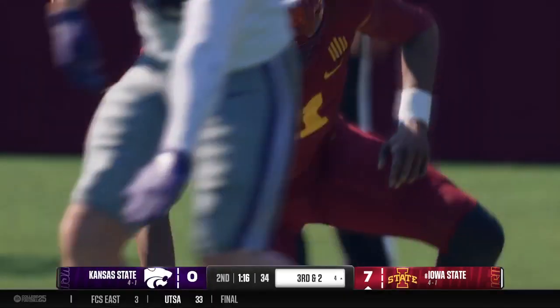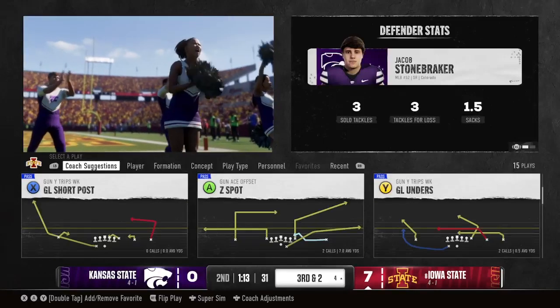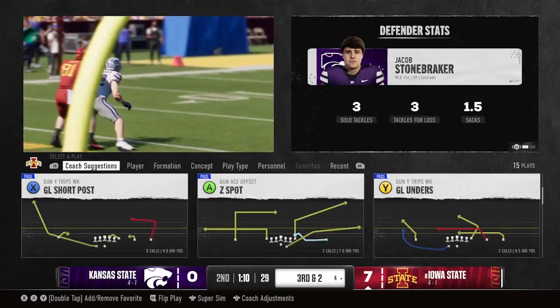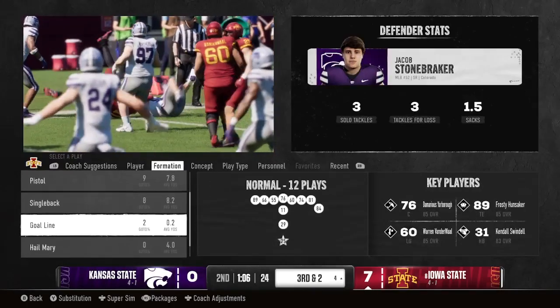Yeah, and how about this defense, man? That's the third sack of the day. They've been putting pressure, getting him on the ground. Not something they've been good at throughout this season. This defense playing better because they're getting more pressure on the quarterback.